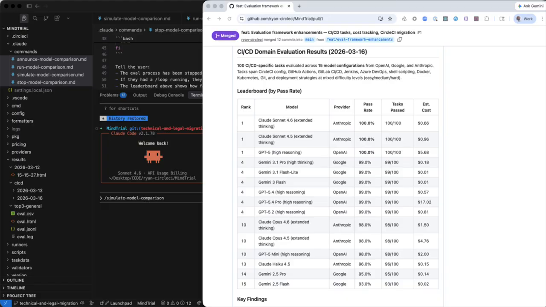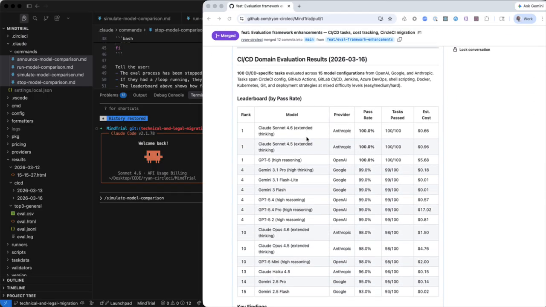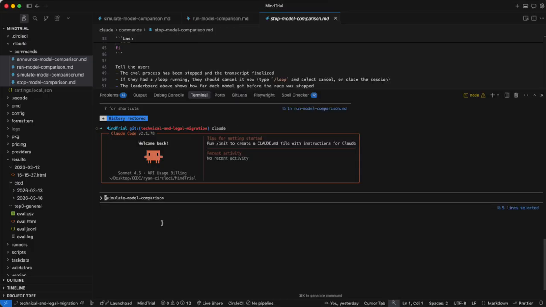To demo this, I've got this evaluation that I've run. It's a benchmark that we've been working on at CircleCI, a CI/CD DevOps related benchmark. It's a common test set that we've been running, say the top 15 models from OpenAI, Anthropic, and Google. We've been pitting these models against one another, trying to find the best model for the job. And we've been running these evaluations locally, and they could last from minutes up to hours.